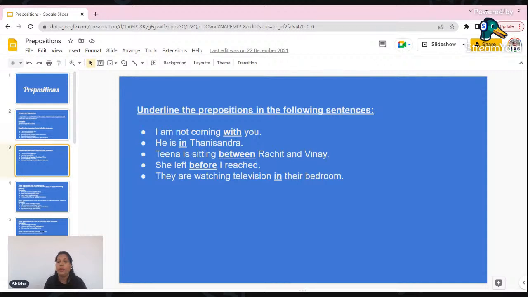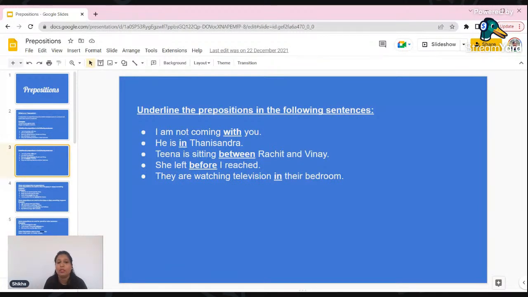I am not coming with you. If you say I am not coming you, no, that is wrong. I am not coming with you, मतलब मैं तुम्हारे साथ नहीं आ रहा. With means साथ. Now, this with could be used in many ways in the English language, but our Indian languages are quite specific compared to English. That's what I feel. The languages which I know, like Hindi and Bengali, are somewhat more specific in usage. But when we talk about English, we can use with for many things.